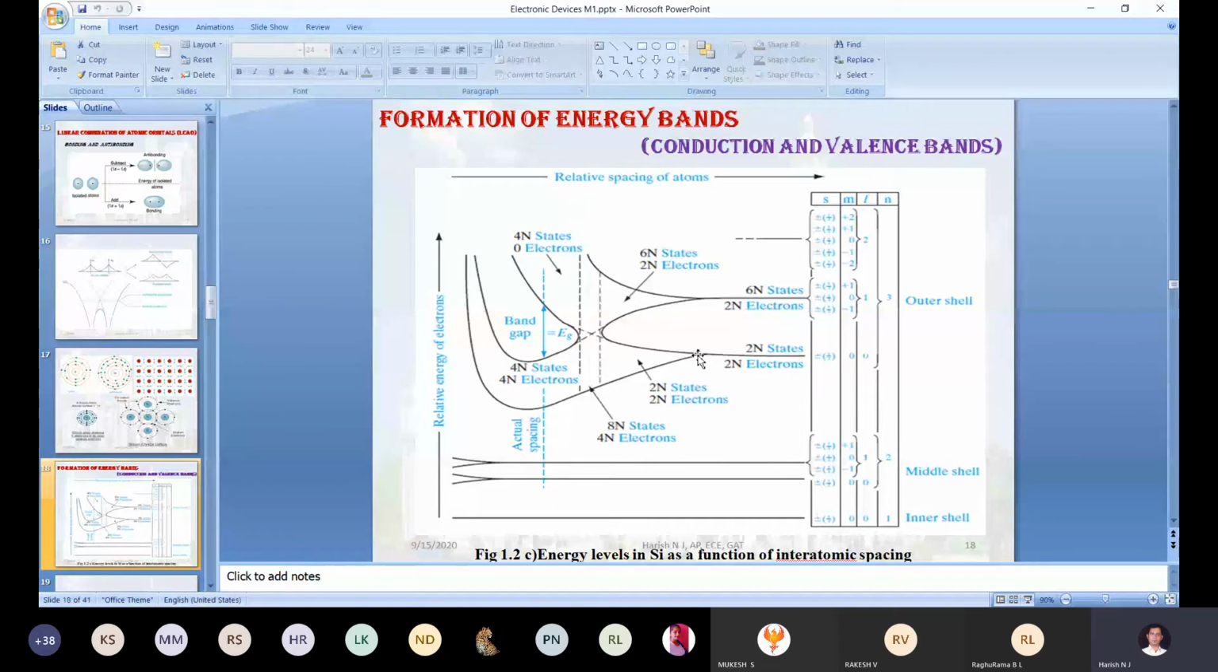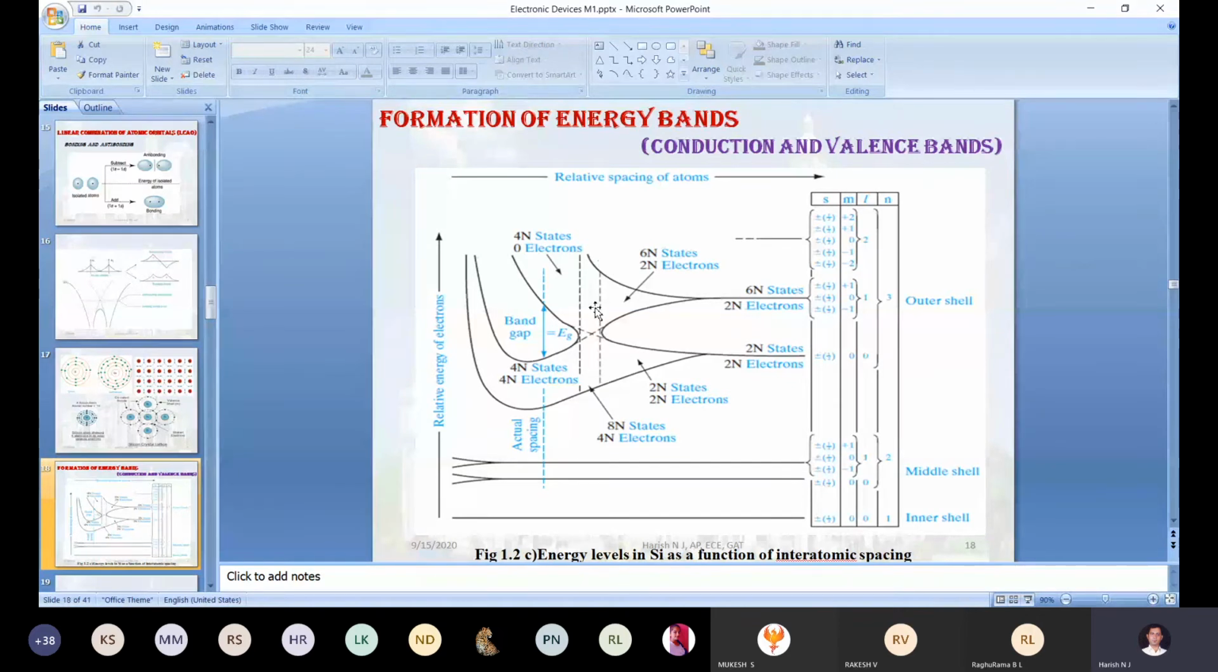Now at this particular distance, the 3s and 3p start combining, hybridization, or in simple words, interacting with the neighboring orbitals, and they form a new orbital. Just check it out. Before forming the new orbital, there are 6n states with only 2n electrons filled, and 2n states with 2n electrons filled. Now, after hybridization, what gap do we have? Only a single band.